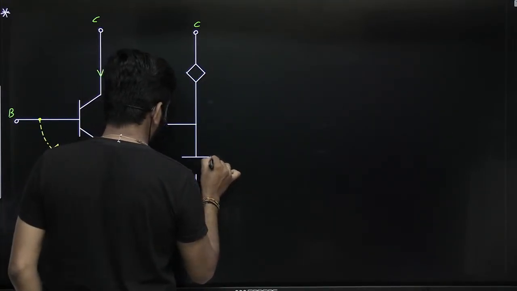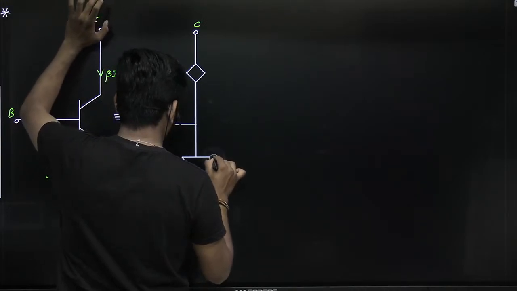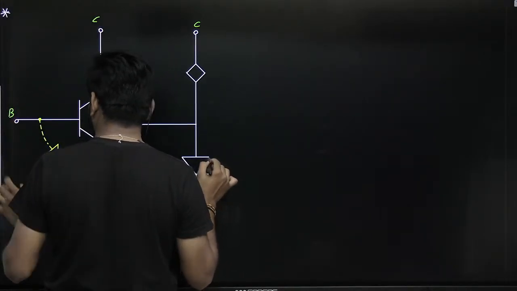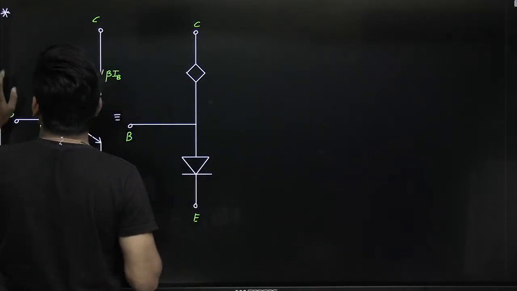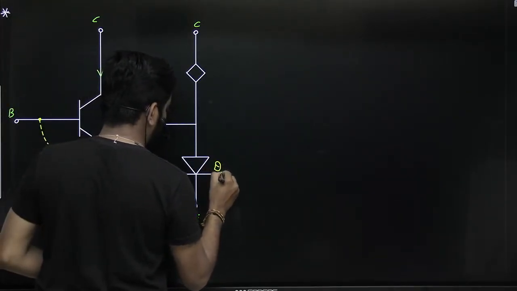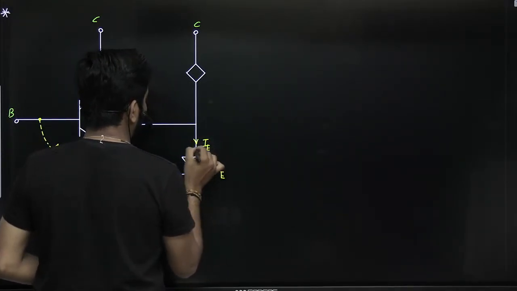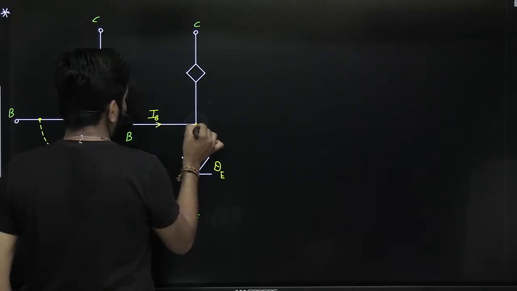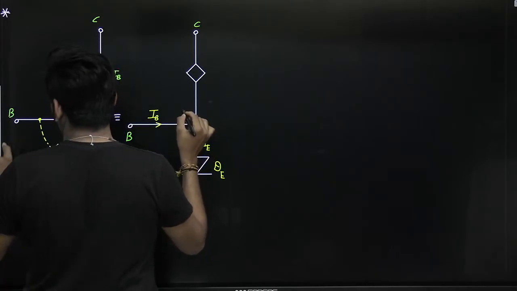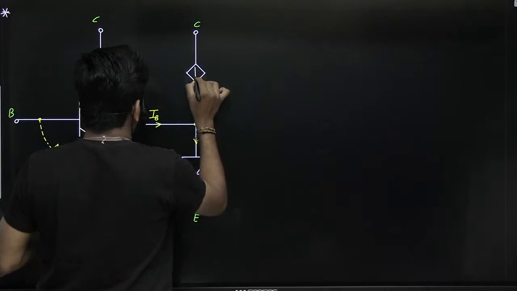Here this is the PN junction diode, DE, through which the emitter current IE is flowing. This is the base current, IB. This is the junction, and this is the dependent current source, beta IB, correct. IC is equal to what? Beta IB.